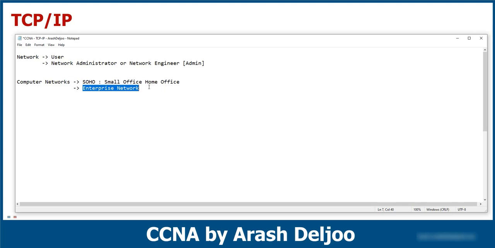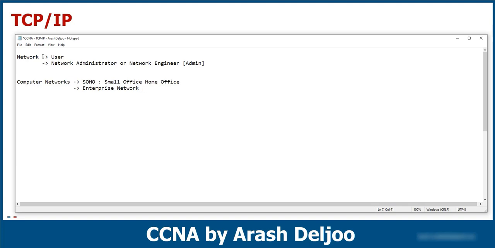All of the branches of one company should connect to each other with network technologies, with WAN technologies, with the internet, for example. We call that an enterprise network. So you can use networks in a SOHO, and also in enterprise networks. This is the second note that we now know.